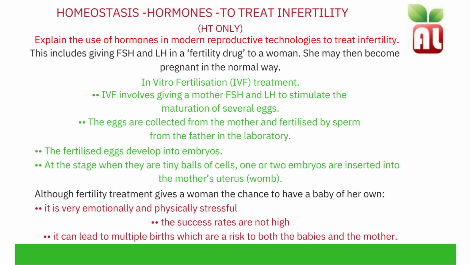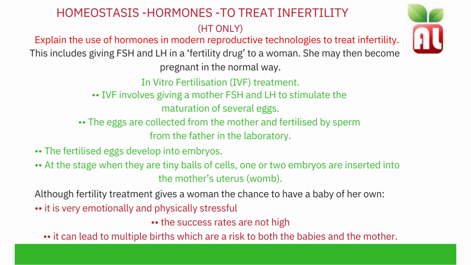Whereas IVF involves giving a mother FSH and LH to stimulate the maturation of several eggs. The eggs are collected from the mother and fertilized by sperm from the father in the laboratory. The fertilized eggs develop into embryos. At the stage when they are tiny balls of cells, one or two embryos are inserted into the mother's uterus.